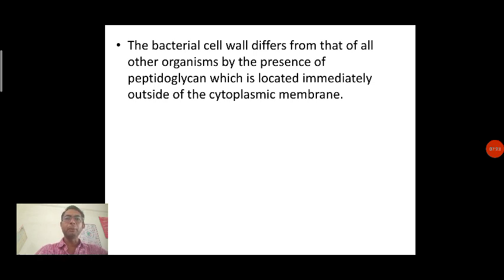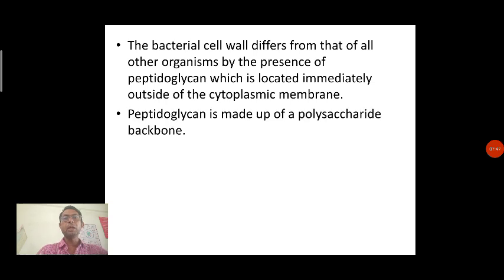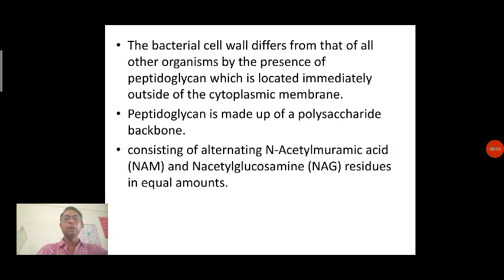So we can say that in eukaryotic cells and in prokaryotic cells, this is the difference: the peptidoglycan layer is present in a prokaryotic cell, particularly in bacteria, and that peptidoglycan provides extra rigidity to the cell wall. Peptidoglycan is made up of a polysaccharide backbone. So it is nothing but a chain of polysaccharide. It is a chain of sugar, and this chain of sugar acts as a backbone for the cell,